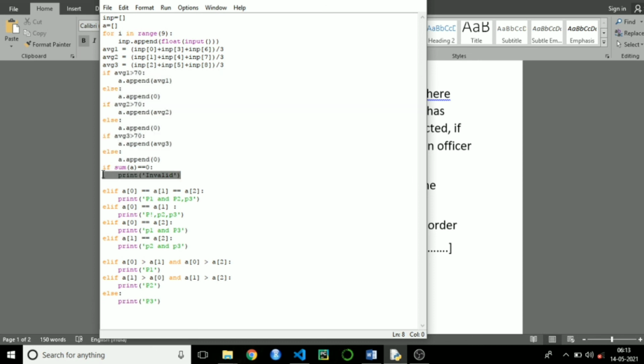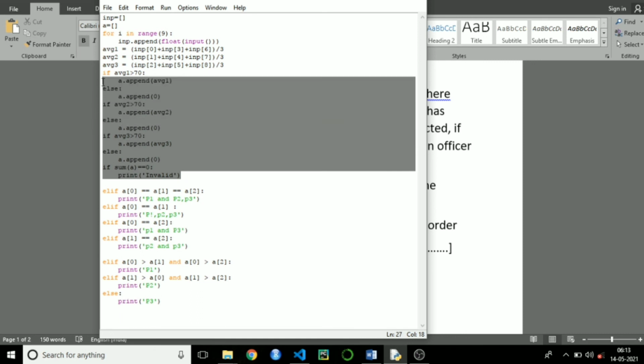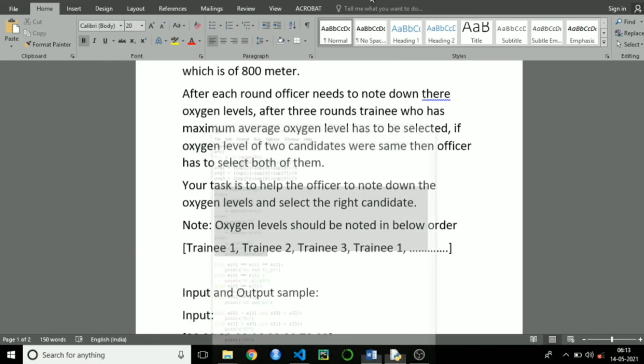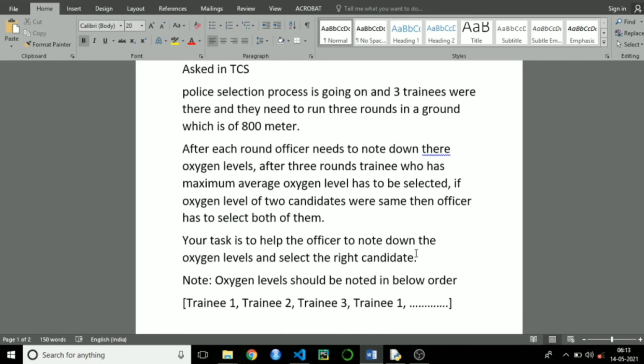I have given invalid here because if all the trainee are eliminated from the list, then there will be no one left to select. That's why I am printing invalid here. This is what the actual code they were asked. I have removed this part from the question to make you guys understand the question easily. This is it, guys. This is the question and I hope you understand the question.